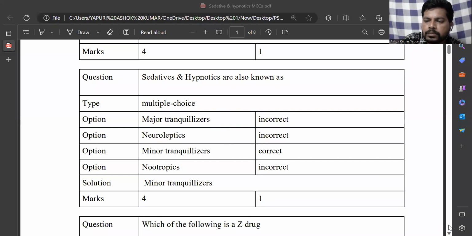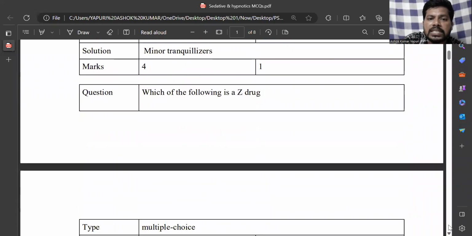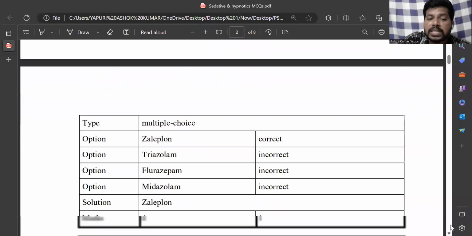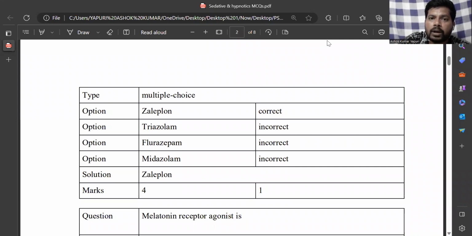And next, which of the following is a Z drug? If you observe the sedative hypnotics classification, there are Z drugs like zolpidem, zopiclone. So the answer is zolpidem. Triazolam, flurazepam and midazolam come under general benzodiazepines, and zolpidem and zopiclone are called Z drugs.